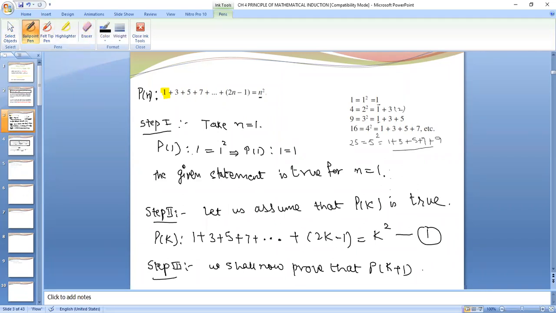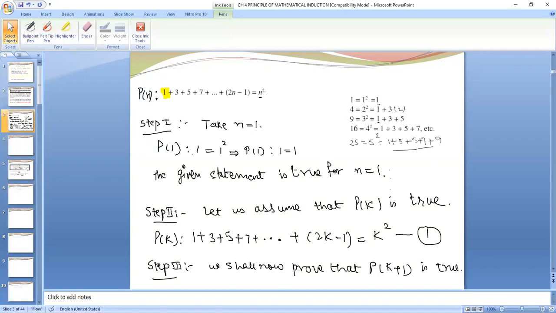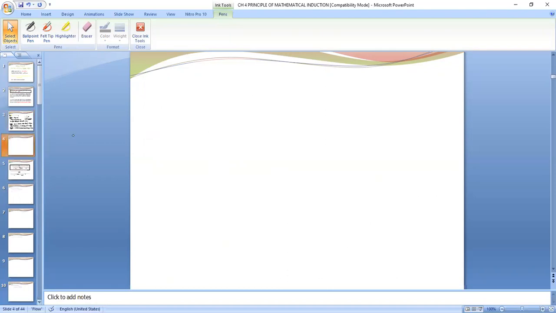Pk plus 1 is true. We shall now prove that Pk plus 1 is true. So proving this, we will be writing Pk plus 1: 1 plus 3 plus 5 plus 7 plus and so on up to 2k minus 1.